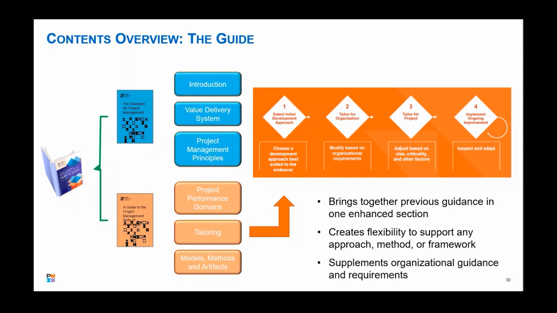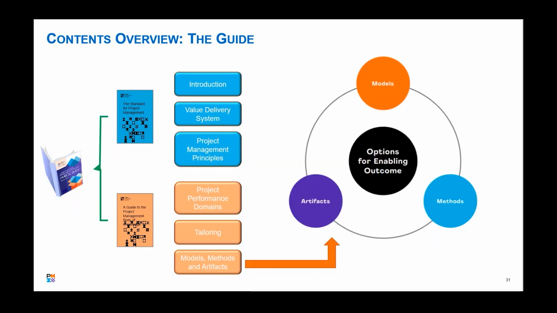If you're not aware of Disciplined Agile and the Choose Your WoW, or Way of Working, book, it is available on PMI for free download. I would highly suggest you look at that. It really is a toolkit of a lot of different things that can be applied. It follows the same concept of looking at the context of the project first and then determining how best to approach it. A lot of that has been incorporated into here also, giving us the flexibility to make some changes in addition to whatever the organization has put in place.